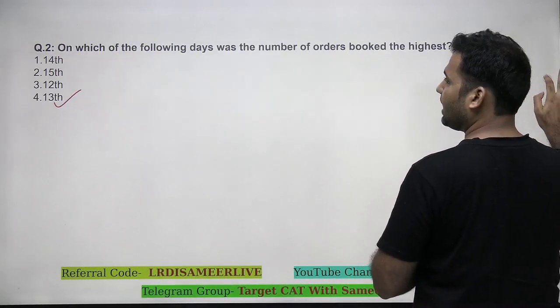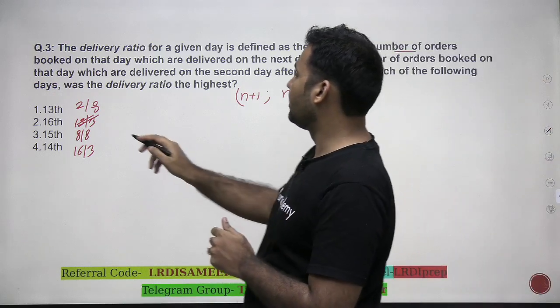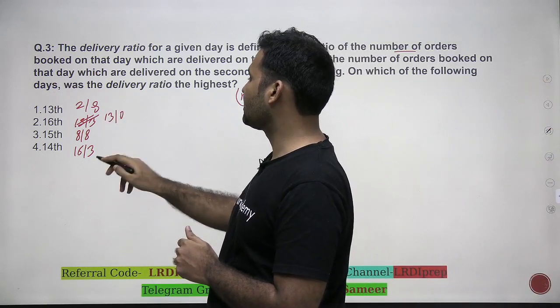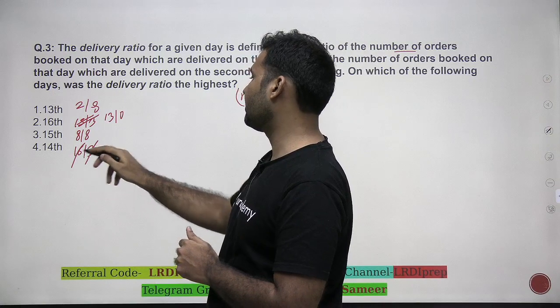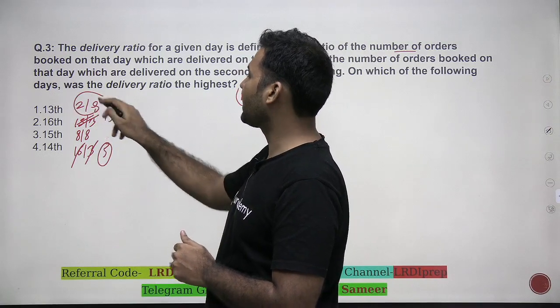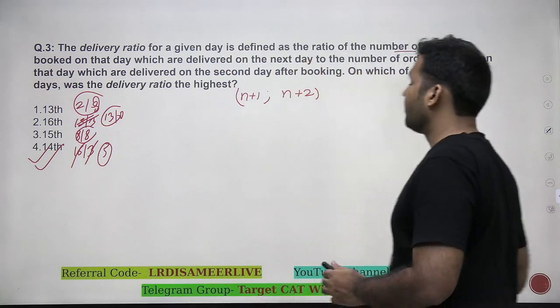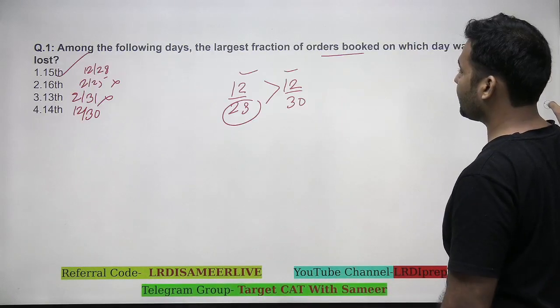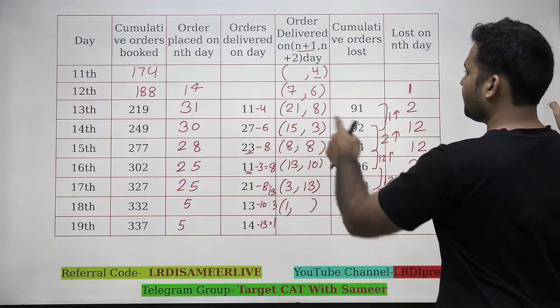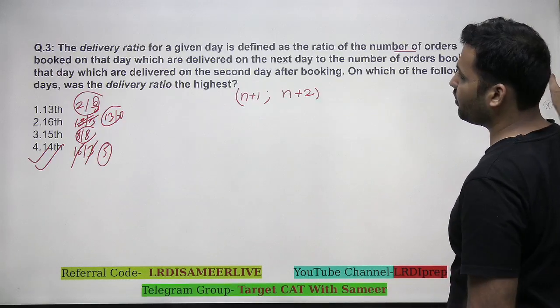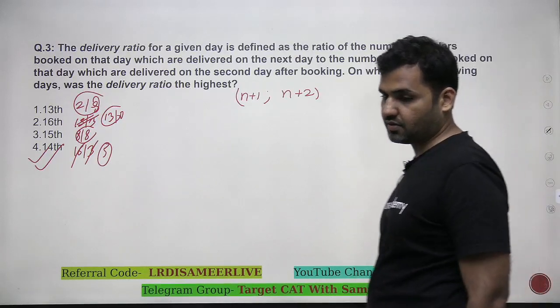Now tell me, in which particular case is the delivery ratio highest? You see that this is 15 by 3, which is 5. None of the fractions is close to 5. So the answer will be 14th. On 14th, it is 15 by 3, right? So on 14th, it is highest. That would be the correct answer of this question.